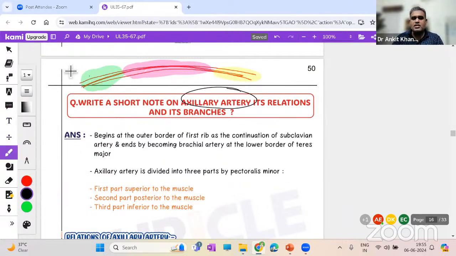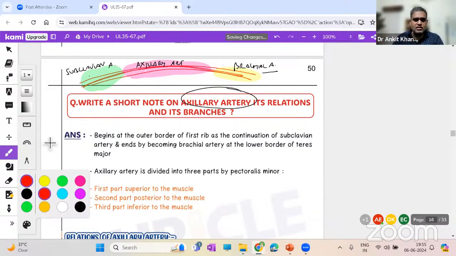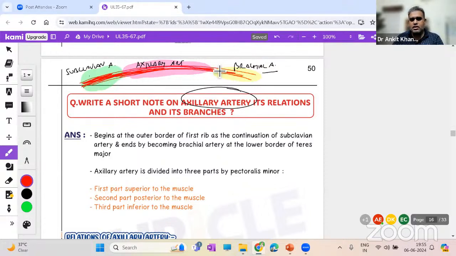Over here in the region of the neck, we call it the subclavian artery. Again, I'm saying it is the same artery. The same artery reaches the axilla, and we can't still call it subclavian, so we call it the axillary artery. The same artery reaches the upper limb, so we now call it the brachial artery. First of all, remove this doubt: the artery was the same all the time, going from one place to another.